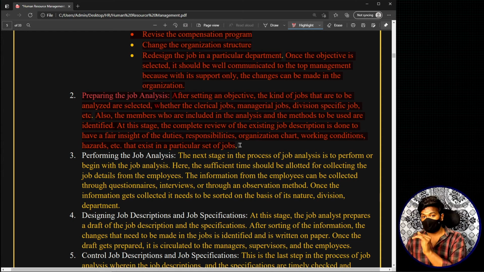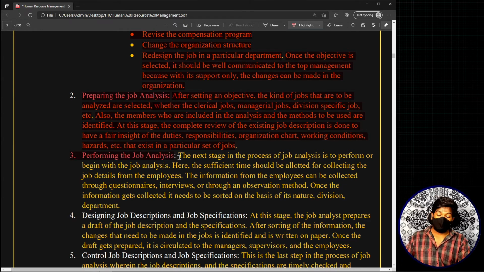Okay, now we move to the third step. Now we have shortlisted our required jobs that we want to do job analysis for, right? Now we will actually do the job analysis. That means here we actually collect each and every piece of information regarding the job. That is the third step, performing the job analysis. The next stage in the process is to begin the job analysis. Here, sufficient time should be allotted for collecting the job details from employees.